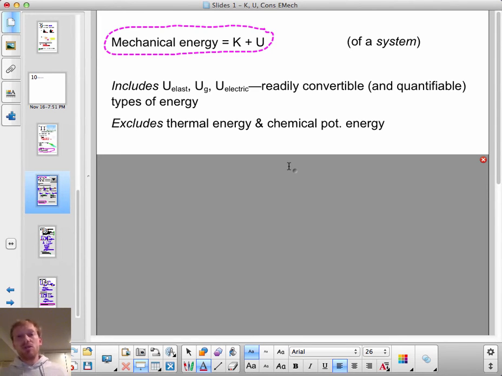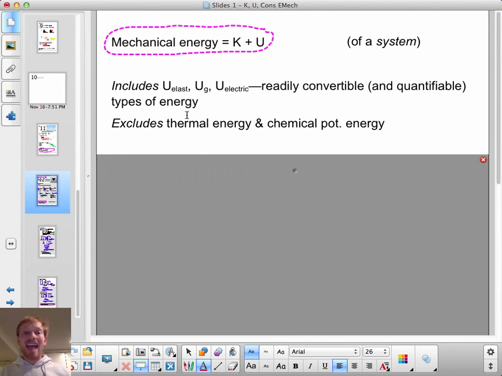I'd like to introduce a new term called mechanical energy. The mechanical energy of a system is equal to the kinetic energy in the system plus all the kinds of potential energy in the system. It includes elastic potential energy, spring potential energy in other words, gravitational potential energy, and electrical potential energy. These are the types of energy that you can convert between each other.